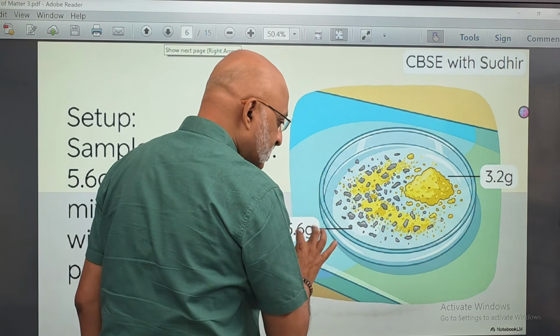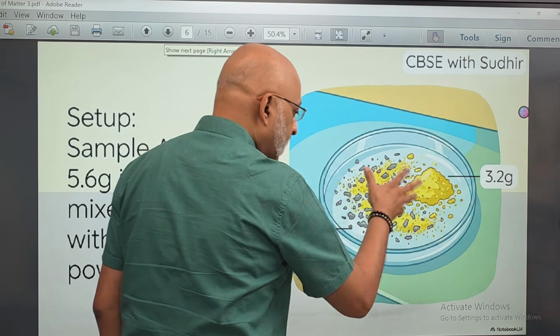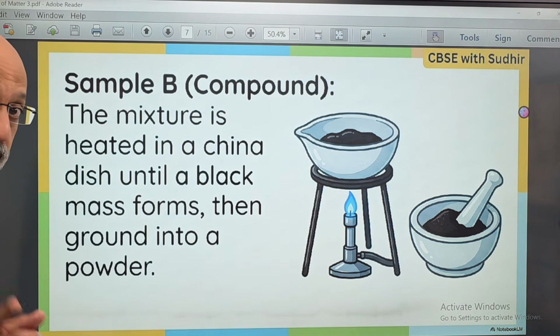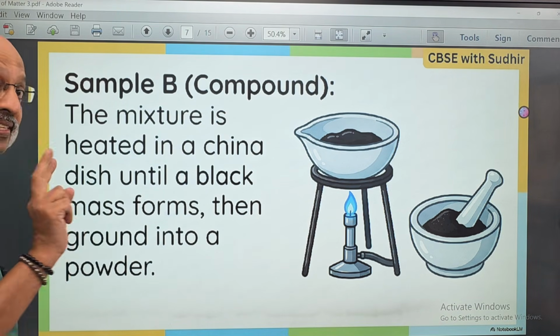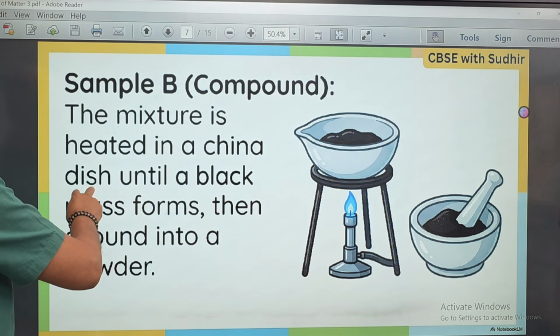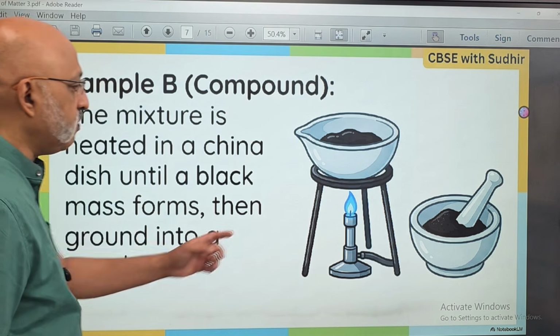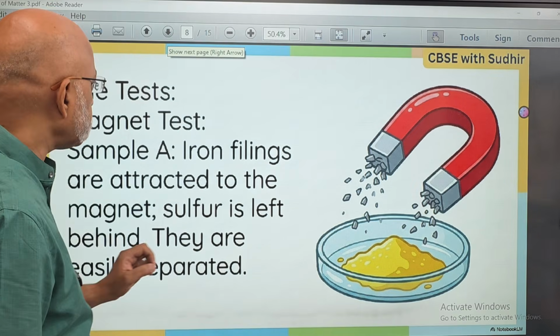So we are mixing 5.6 grams of iron filings and 3.2 grams of sulfur together. What happens now? This is sample A. What do we do with sample B? This is a compound. The first one is a mixture. The mixture is heated in a china dish until a black mass forms, then ground into a powder. So we first heat it and then we grind it into a powder.